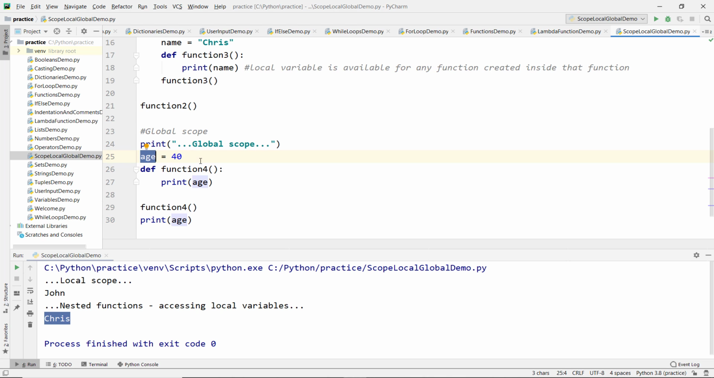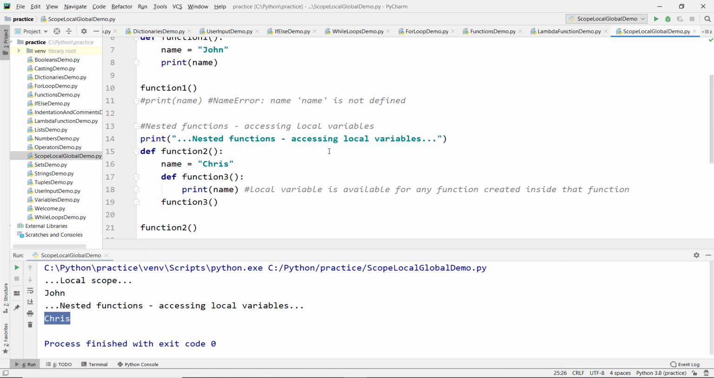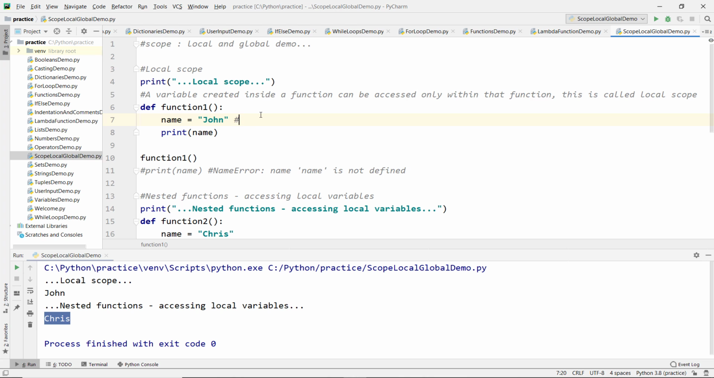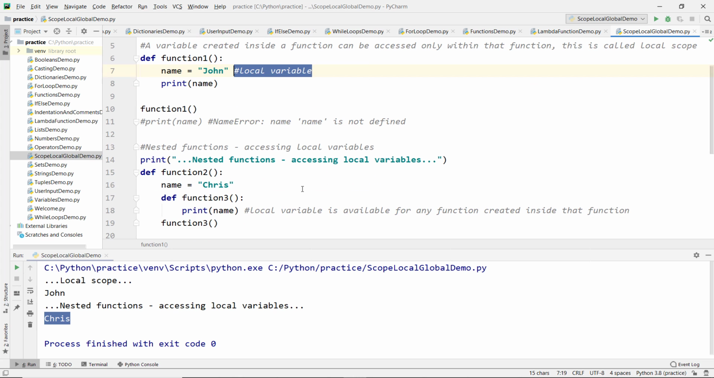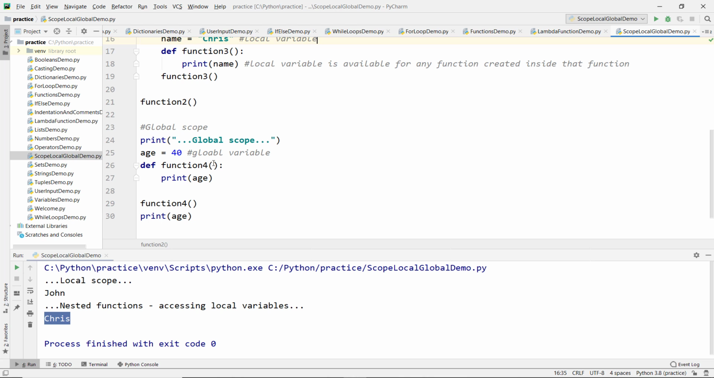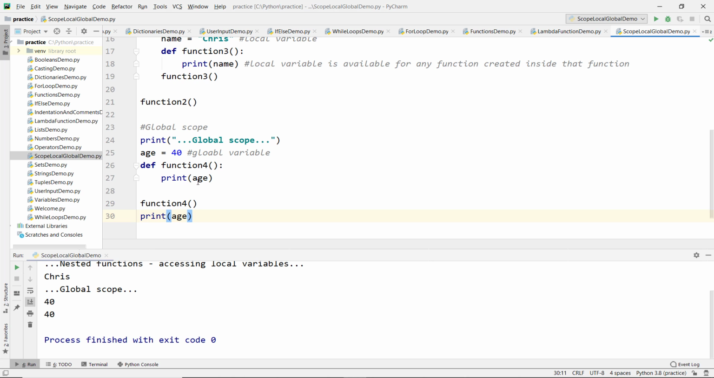This is the global variable because we didn't create this variable inside any function, and this is created in the main Python code. So this is the global variable, whereas name is a local variable. Even name equal to Chris, in this case name is a local variable, here age is a global variable. So we are able to access a global variable inside a function and also outside the function. Now if we try to print this, we should see 40 and also 40.